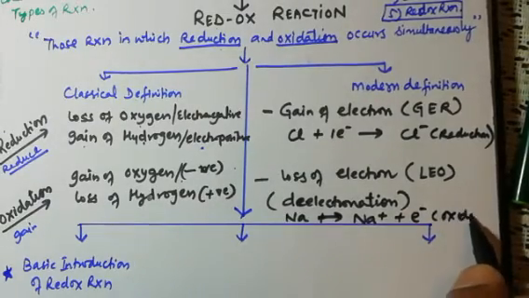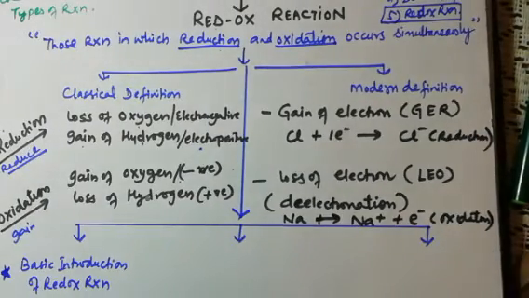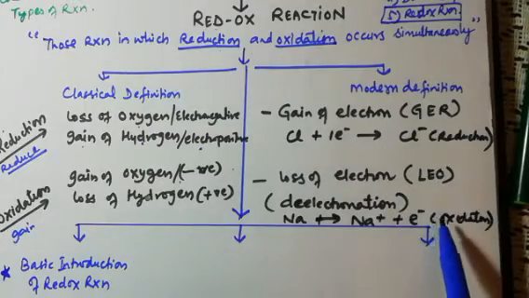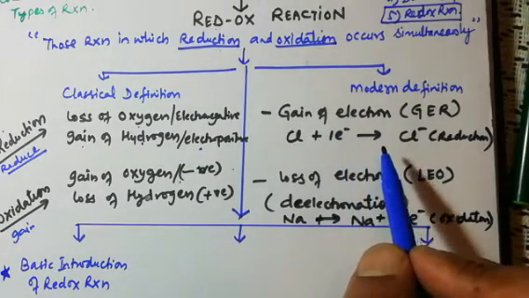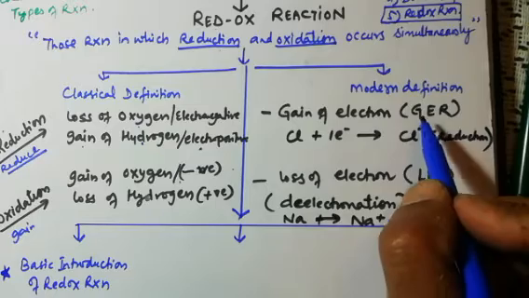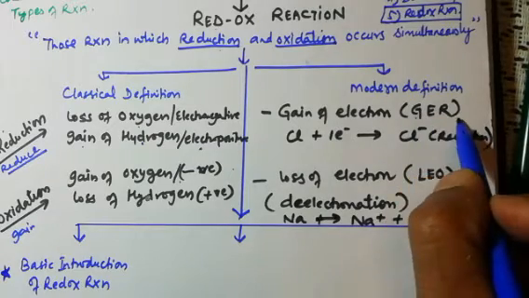This is forming oxidation. So mostly metallic substances form oxidation and non-metallic substances form reduction. Okay, it can be remembered this way also.